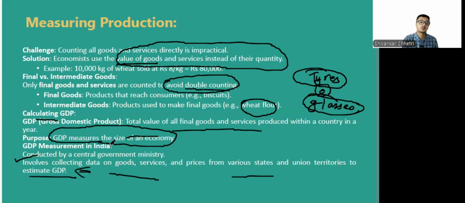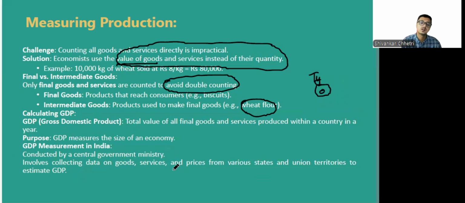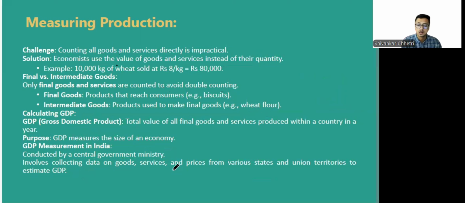And it's the task of the central government to conduct this, right? So measuring productivity, it's very difficult to calculate the amount of goods that have been produced, because a large amount of production is going on and a large number of people are involved in it.